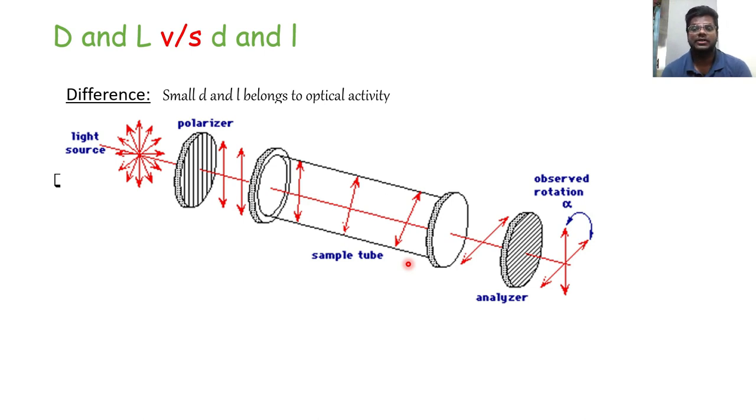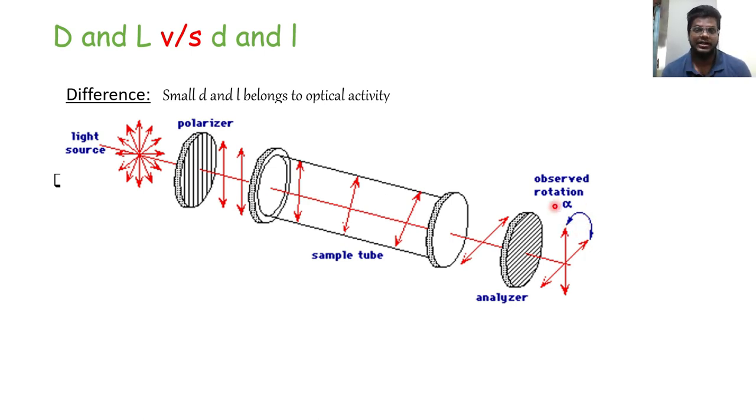What will this enantiomer do? It will either rotate the plane polarizing light to the right side, that is clockwise, or anti-clockwise to the left side. And we will place an analyzer at the last which will check whether the light has rotated or not. And the angle alpha will tell us by how much angle it has been rotated.